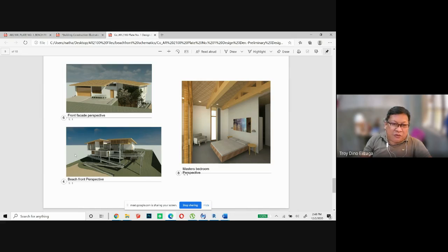I think the one who would comment more on this is your interior class. The ceiling plan is also more related to the interior. So I have no problem with it so far, except for the ramps. That's the only comment I have.